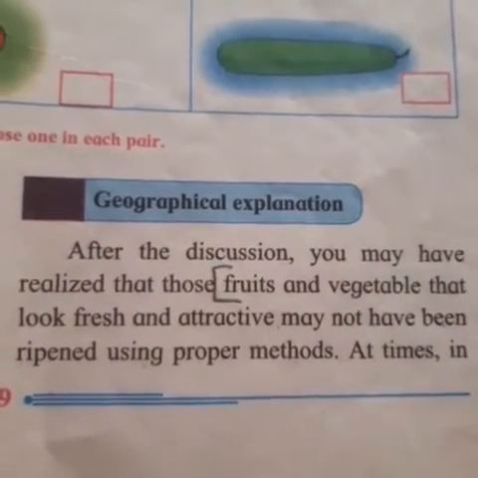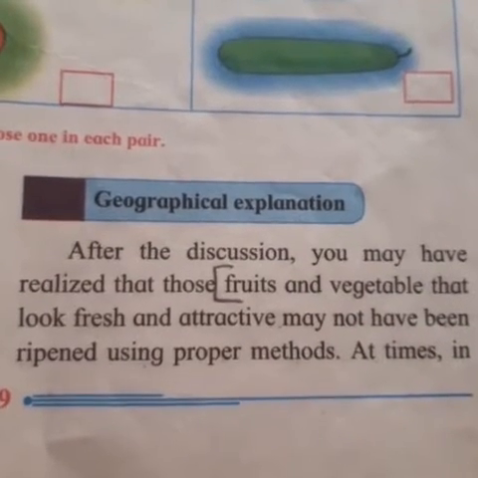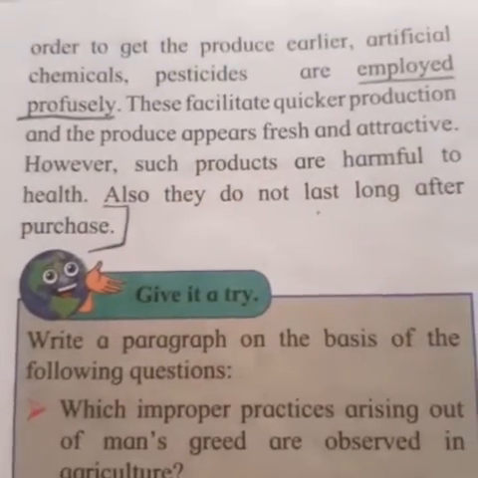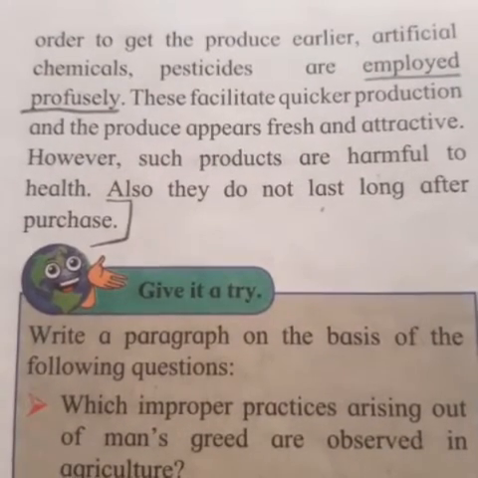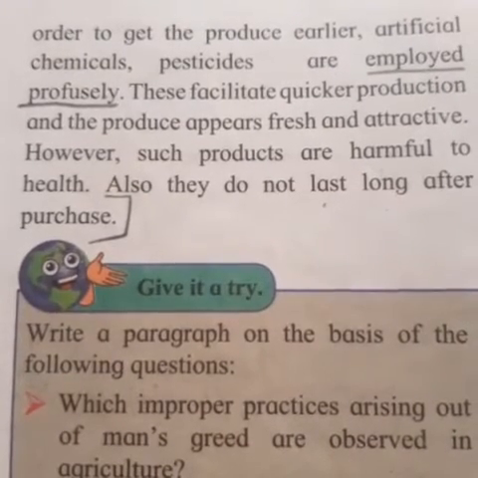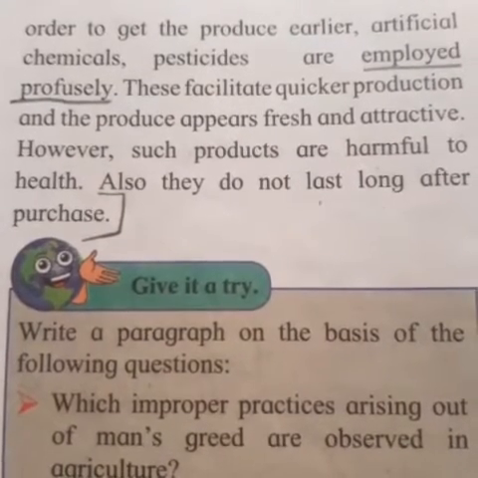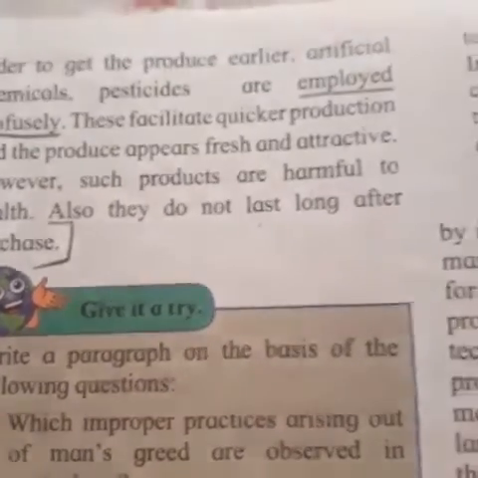After the discussion, you have realized that those fruits and vegetables that look fresh and attractive may not have been ripened using the proper method. At times, in order to get the produce earlier, artificial chemical pesticides are employed profusely. This facilitates quicker production and the produce appears fresh and attractive. However, such products are harmful to health. Also, they do not last long after purchase.